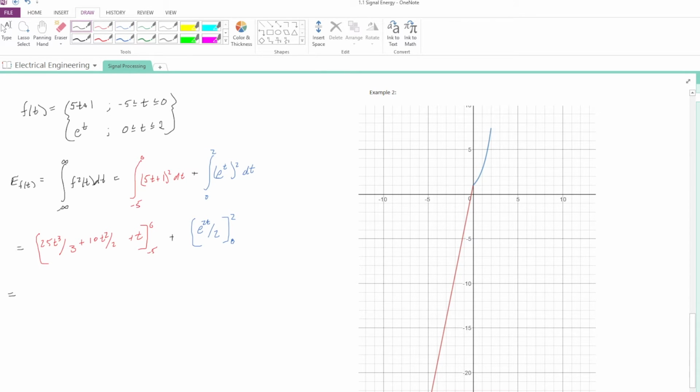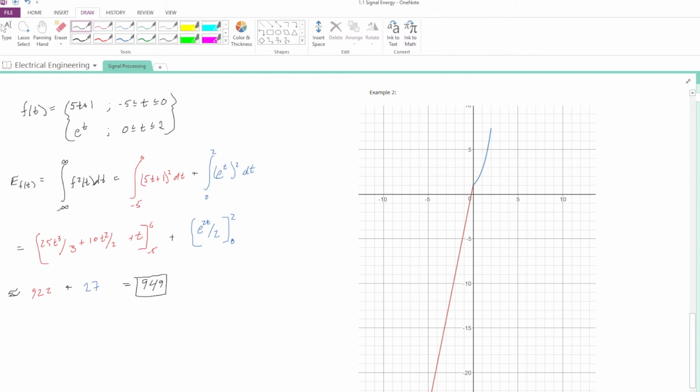After substitution, the first quantity comes out to 922, plus our second quantity, which comes out to approximately 27, which equals a total of 949.